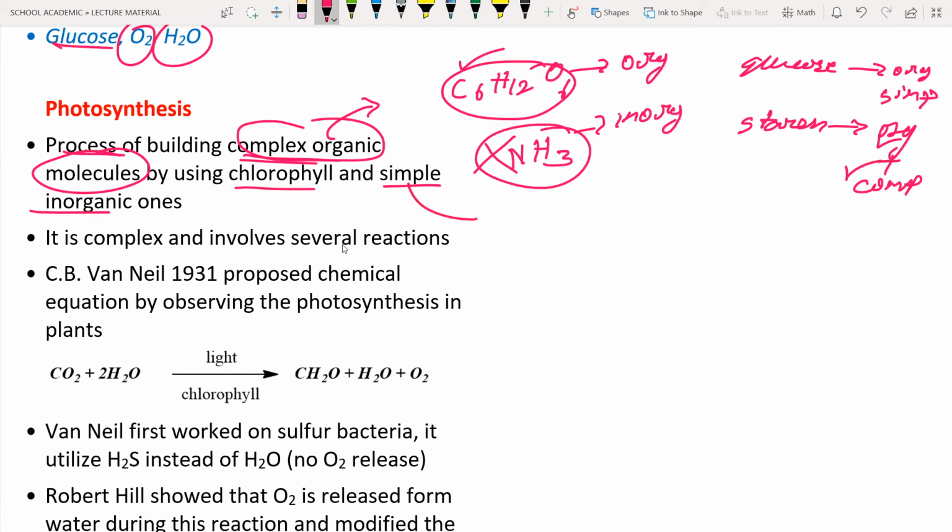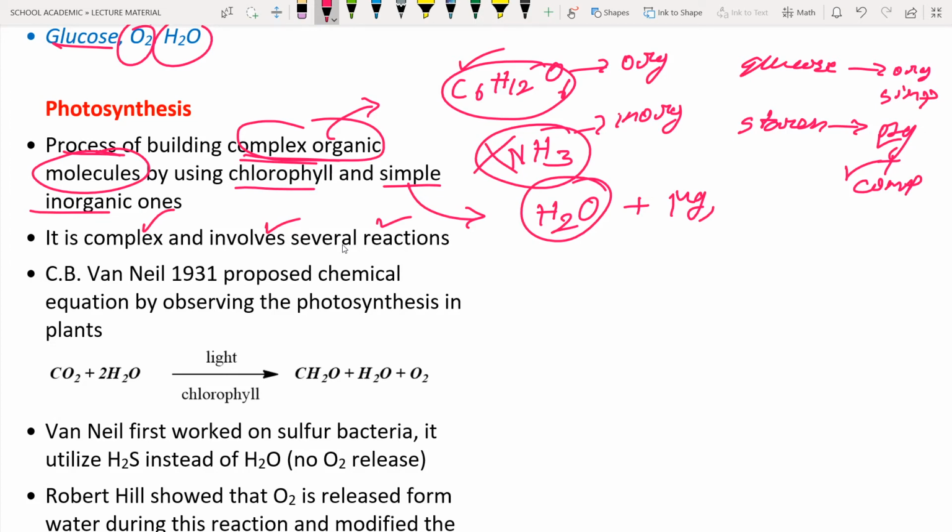Here, water is a simple inorganic molecule in photosynthesis; water doesn't contain any carbon. Also, minerals like magnesium and other components are required for photosynthesis. What they are saying is that photosynthesis is complex and involves several reactions. Yes, photosynthesis is complex and it involves several reactions.